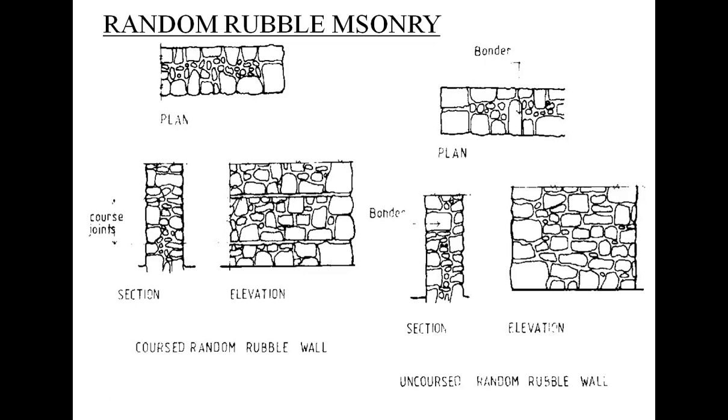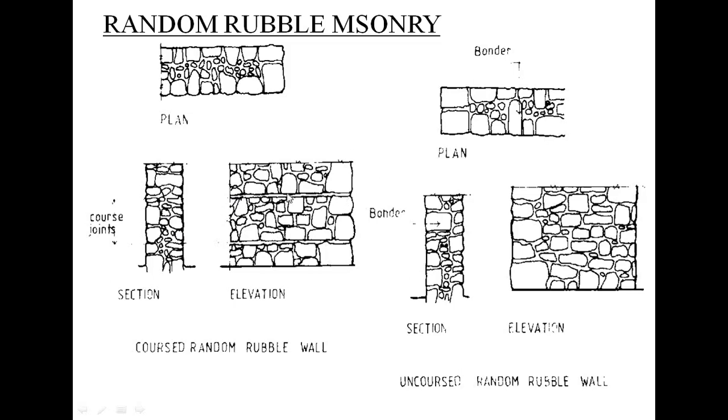So we are constructing a wall. A course is a horizontal layer of masonry unit. Thus, in stone masonry, the thickness of the course will be equal to the height of the stone plus the thickness of one mortar joint. Here you can see the stones, these are the stone masonry wall. Suppose this is the elevation, this is the cross section, and this is the plan. In the elevation we can understand what is meant by course.